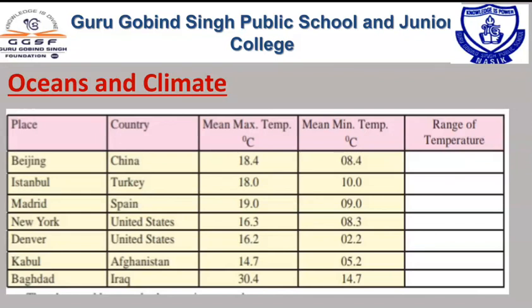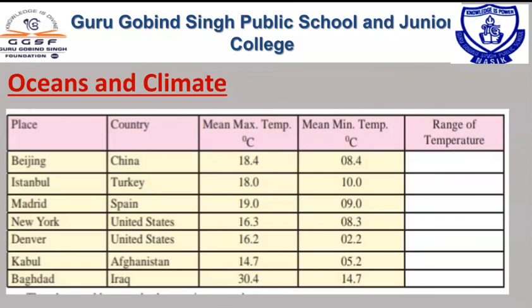When the warm ocean currents move from the equator toward the polar region, wherever the warm current flows along the coastal area, the temperature of that coastal area increases. In the same way, when the cold ocean currents flow from the polar regions toward the equatorial region, the cold current decreases the temperature in the coastal region.